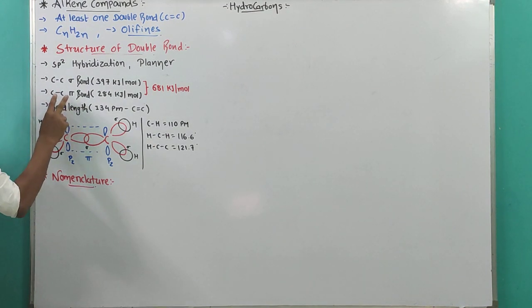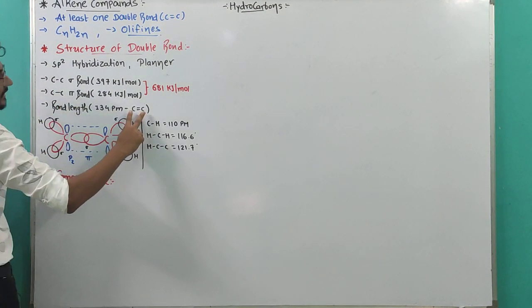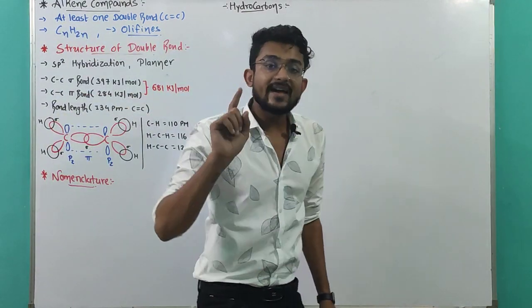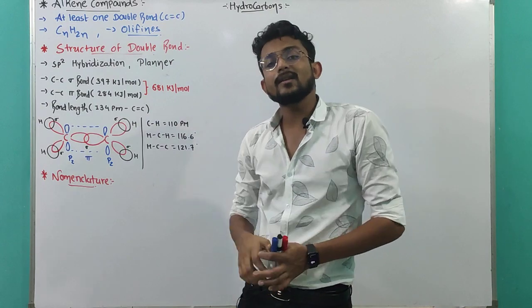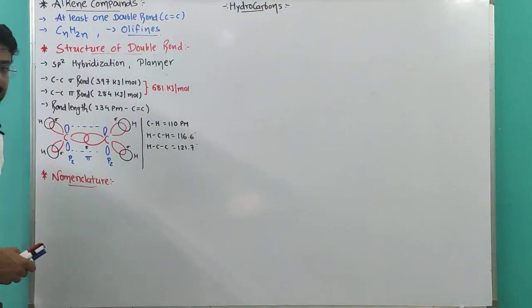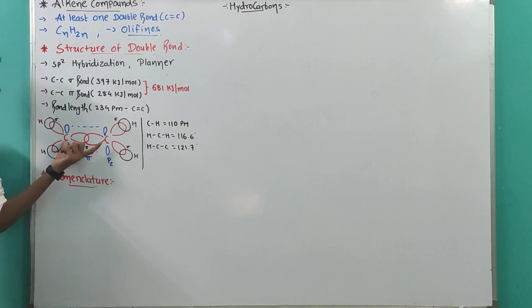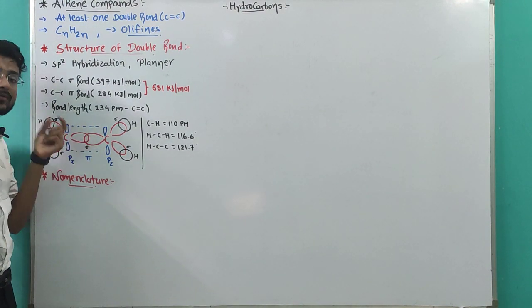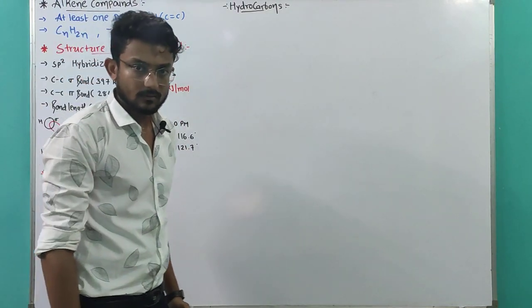You can see that the bond length of the carbon-carbon double bond is 134 pm in alkene, whereas in alkane the bond length was 154 pm. That means because of the double bond, this bond is shorter than in the alkane.